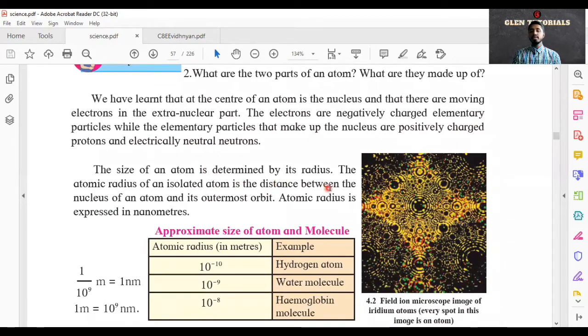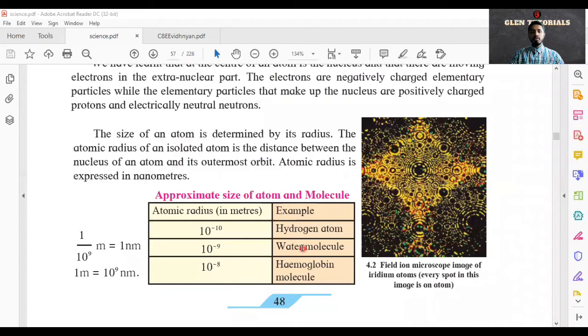The size of an atom is determined by its radius. The atomic radius of an isolated atom is the distance between the nucleus of an atom and the outermost orbit. Suppose I draw a circle here, and I make the nucleus in between. So this is your nucleus. From the nucleus up to the outermost orbit, this is your radius. That is the radius of an atom. For any circle also, this is how we check the radius, from the center to the circumference. The size of an atom is determined by its radius. Now let's go ahead.